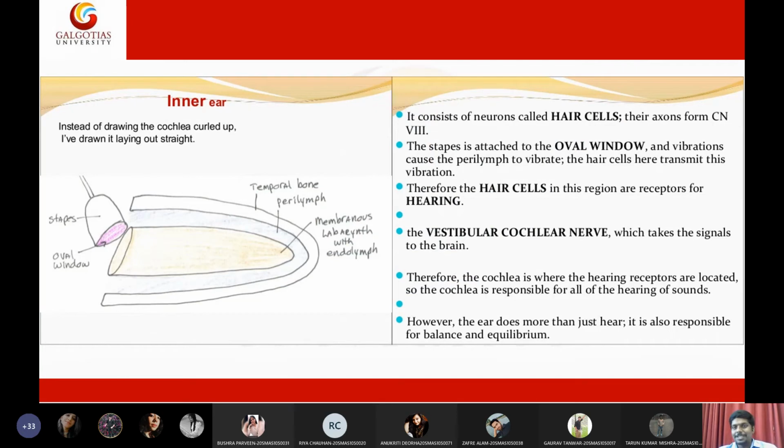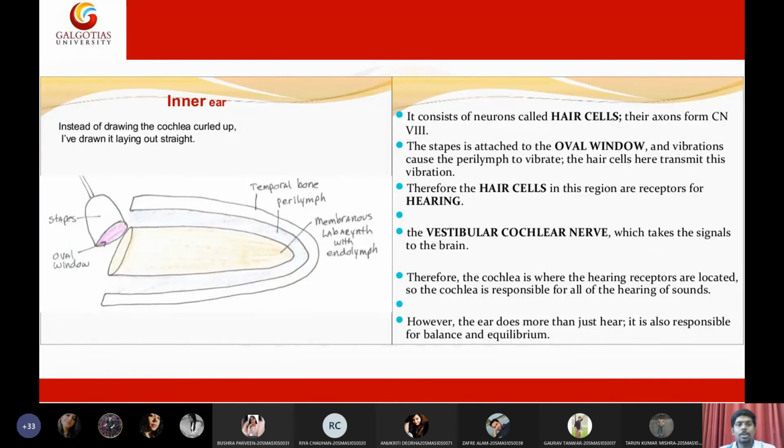Anyway, so that's it. This is all about the organ of Corti. If you want an explanation of the organ of Corti, you can go through this slide. Okay. So it is a place where there are many hair cells. It is connected to the oval window. These hair cells will move, and this movement of hair cells will cause movement of nerve receptors, and movement of nerve receptors will result in production of nerve impulses, and those nerve impulses will be sent to the brain.